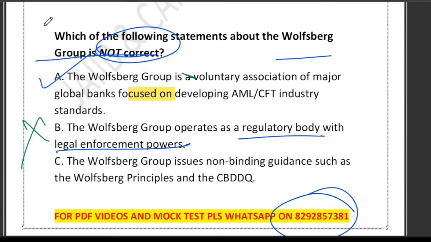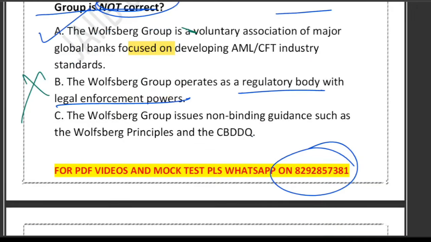What about option C? It says that it issues non-binding guidance such as Wolfsberg principles and CBDDQ. Exactly correct. And what is CBDDQ? This is basically the Correspondent Banking Due Diligence Questionnaire, right? So these are guidance documents. They improve global compliance standards, but following them is not mandatory. Yes, this is the correct one.